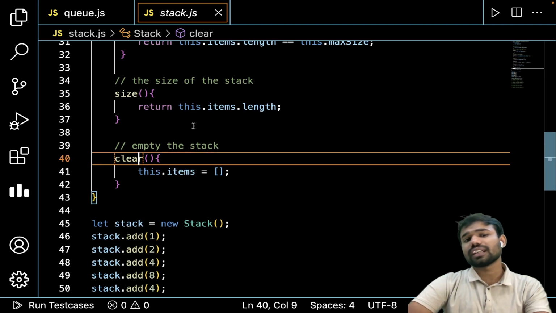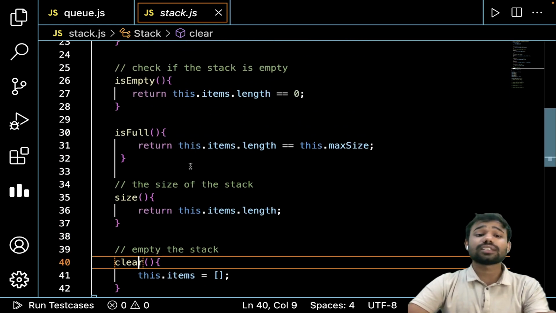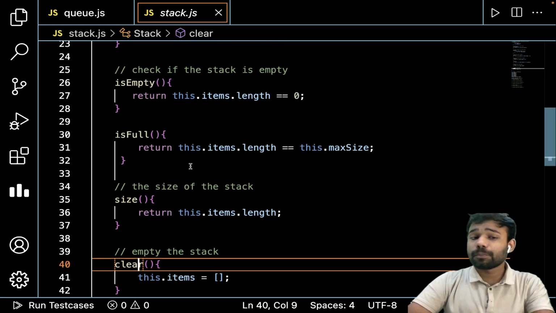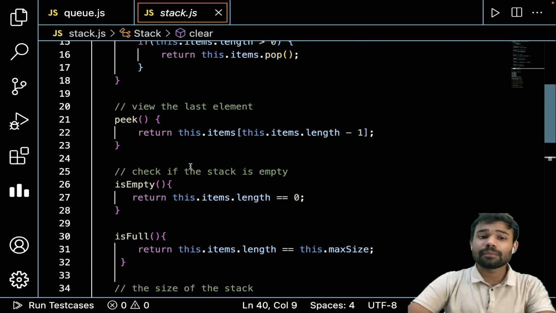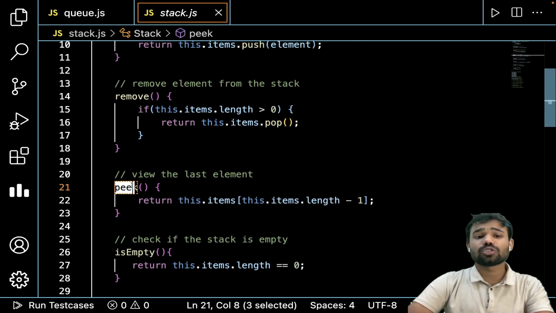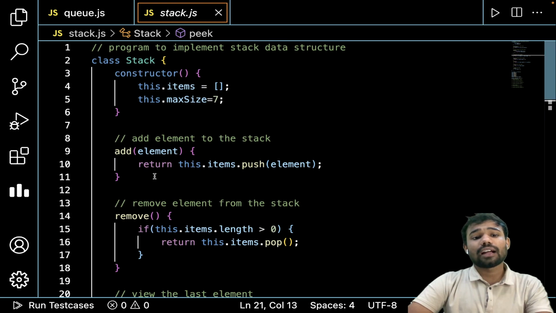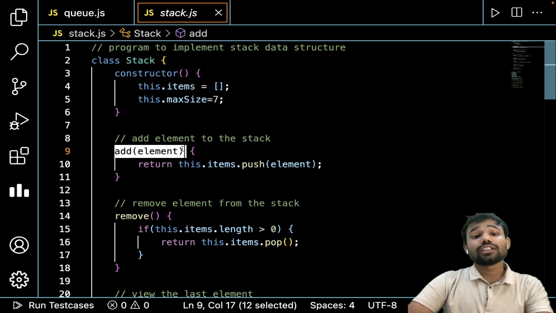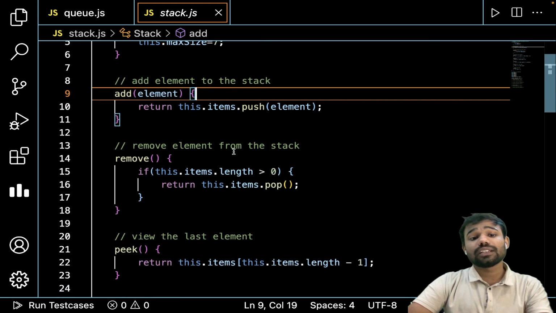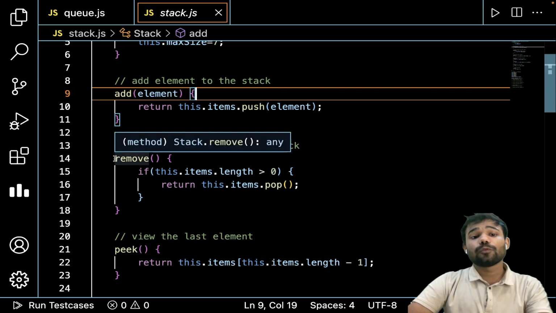So the function to clear the stack, to find the size, to check empty will be same. And I think that peek function will also be similar. Okay, it will be same, and the add function will also be same. The only difference will be the remove function. The remove function will be different.